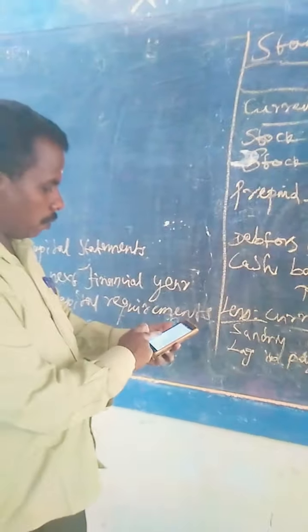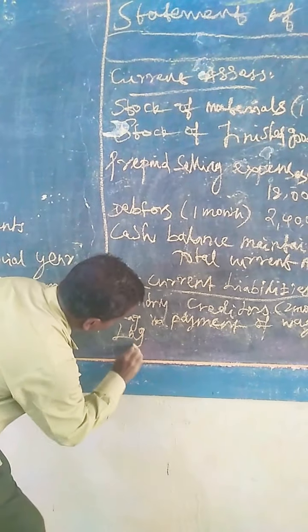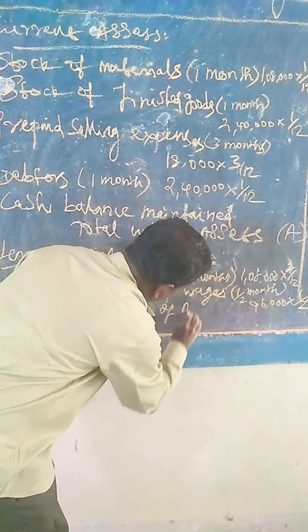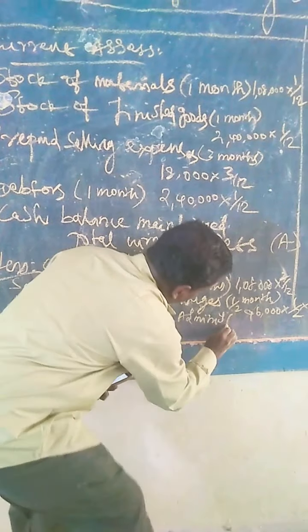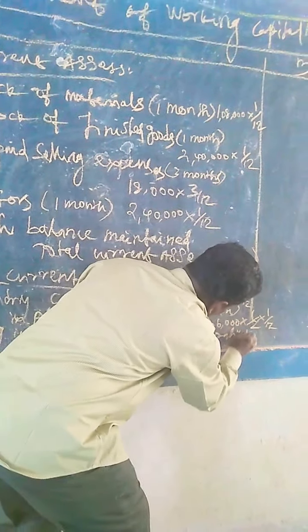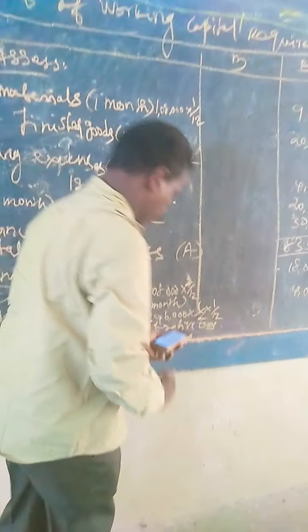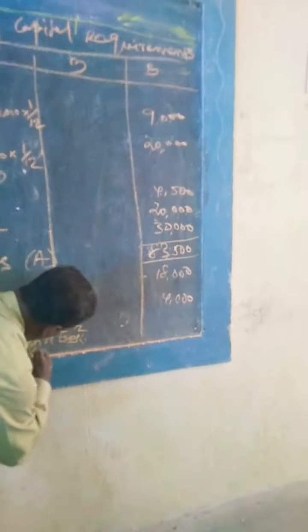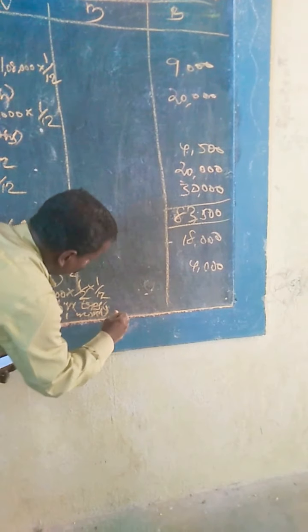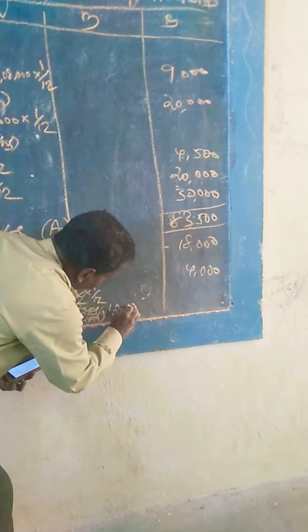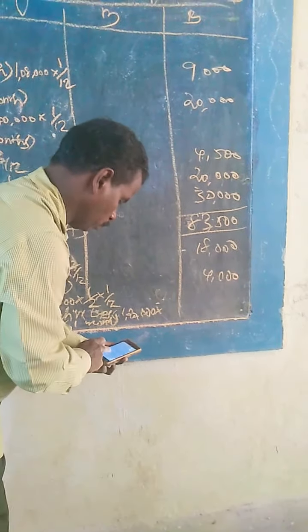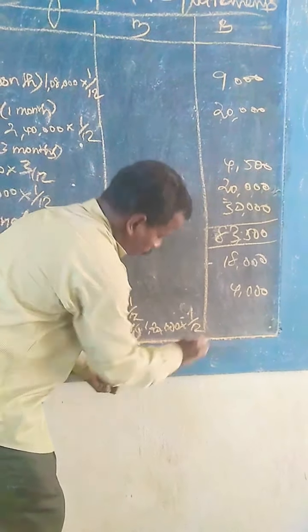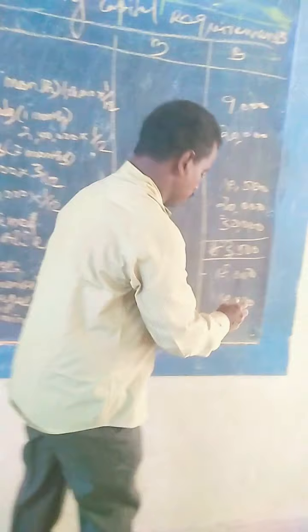Lag in payment of administrative expenses. 1,20,000 into 1 month credit, 1,20,000 into 1/12. That is called 10,000.